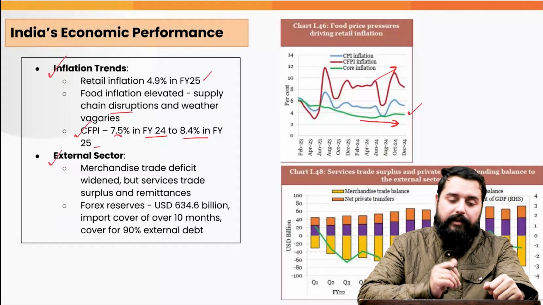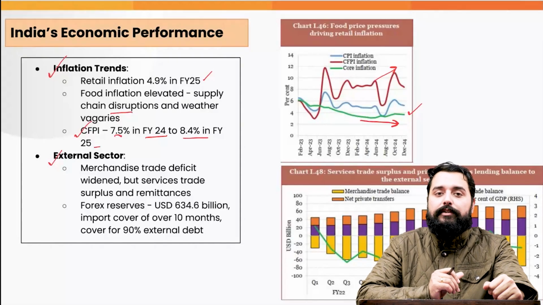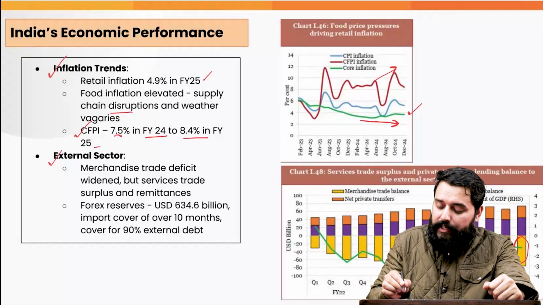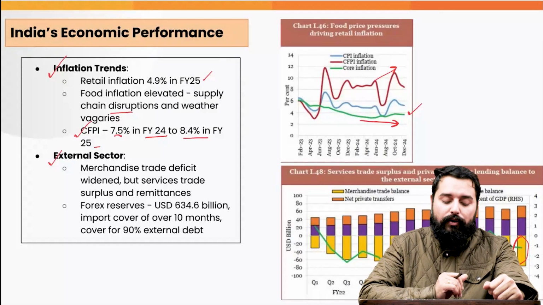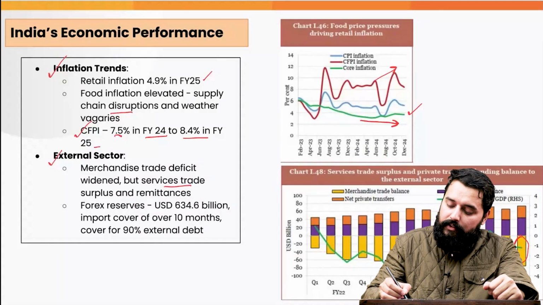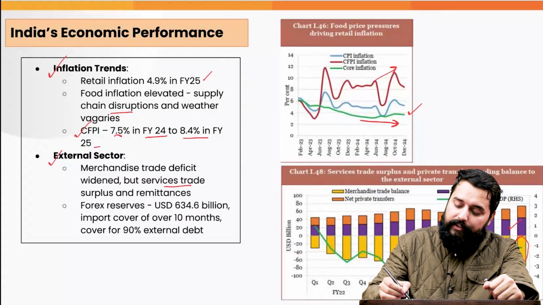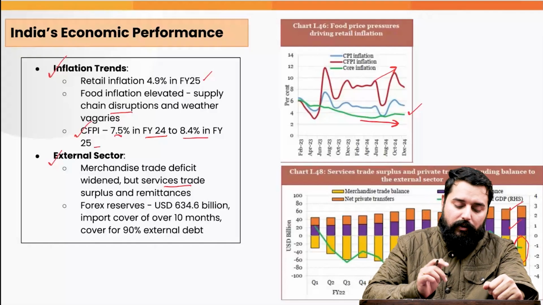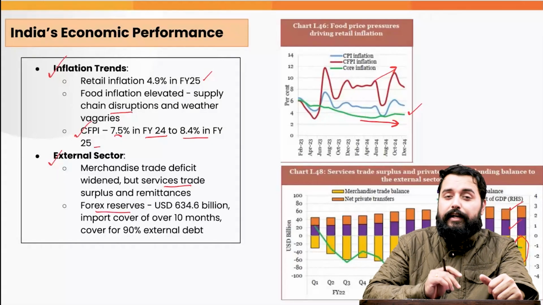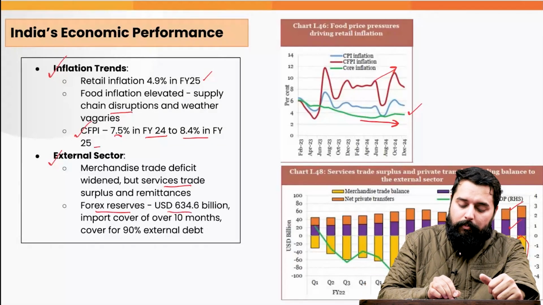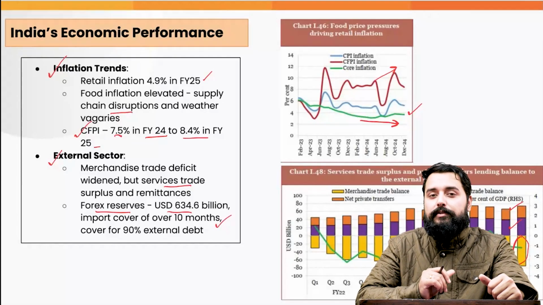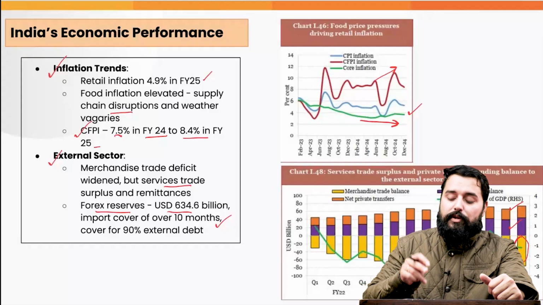When we look at the external sector, we have a trade deficit in merchandise. We can observe through this yellow column that we have a merchandise trade deficit which has been widening through the past 3 quarters. But the service trade remains in surplus, and it gives us a cushion. And there are remittances also, the net private transfers, which lead to the lowering of the current account deficit. And therefore, the forex reserves in India are also significant. The forex reserves are about 630 billion US dollars, which are enough to cover the imports for over 10 months and also cover 90% of our external debt as well, indicating macroeconomic stability.